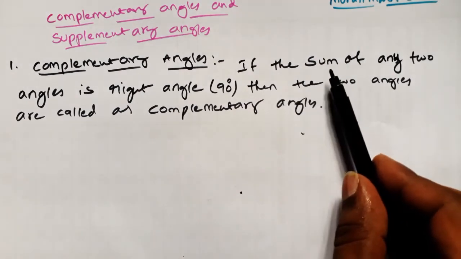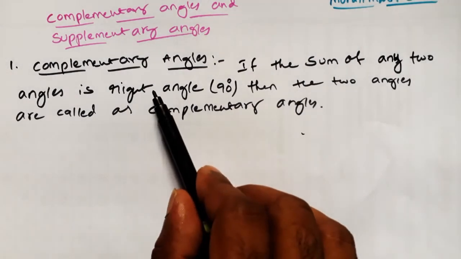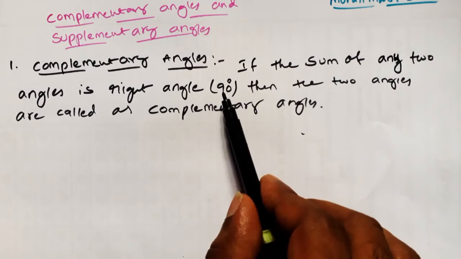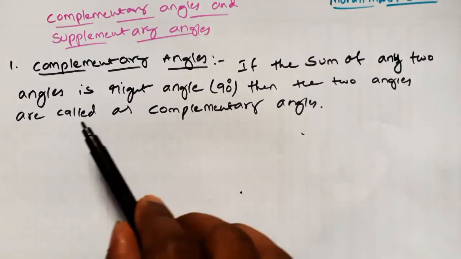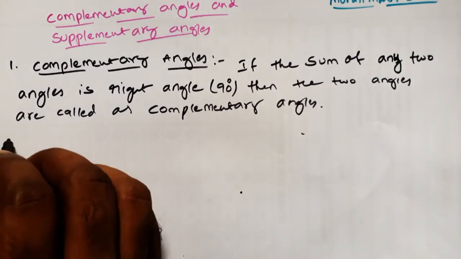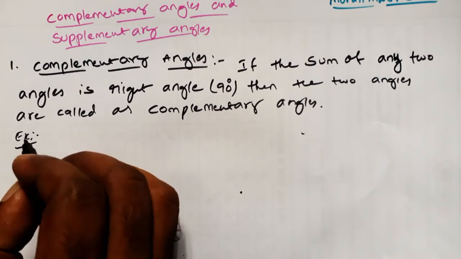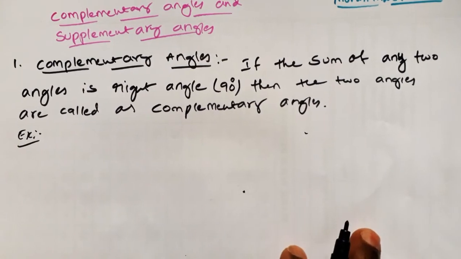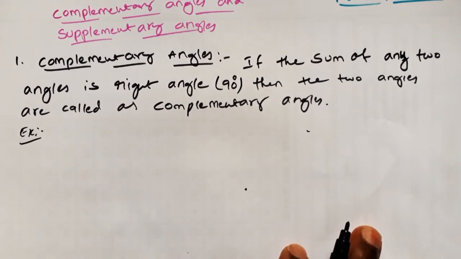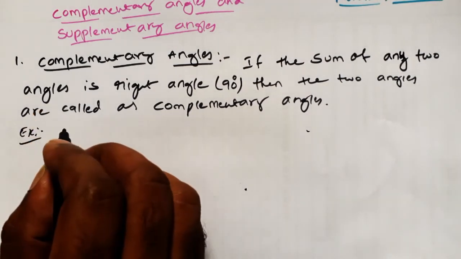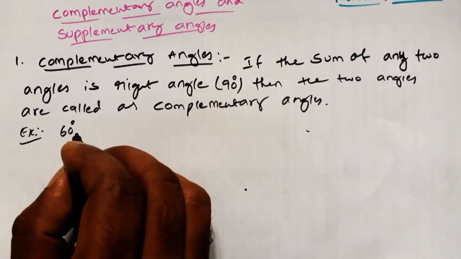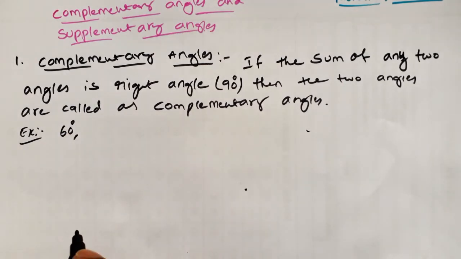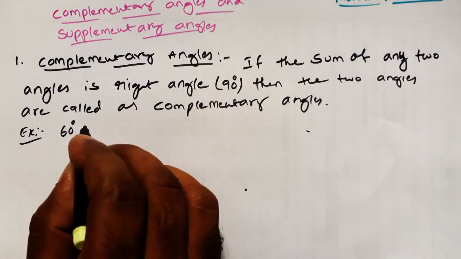If the sum of any two angles is a right angle, nothing but 90 degrees, then the two angles are called as complementary angles. Example. Now take any two angles whose sum is equal to 90 degrees. For example, I will take 60 degrees as one angle and 30 degrees as the second angle.